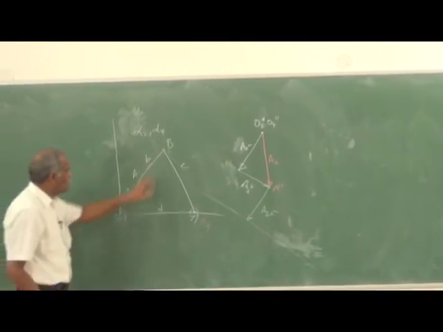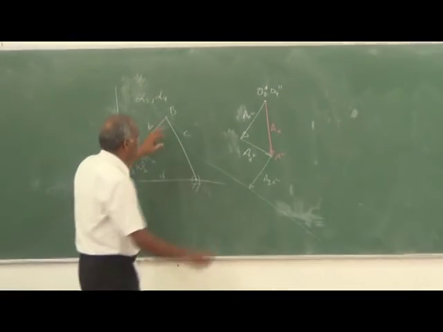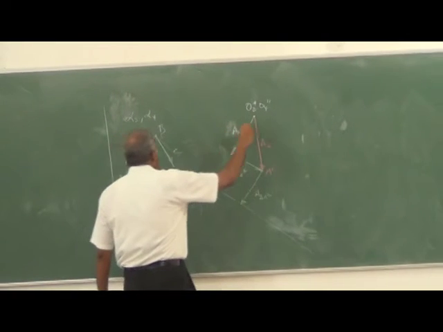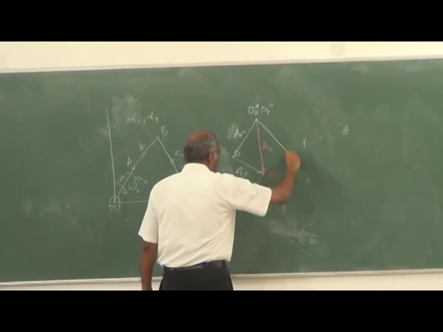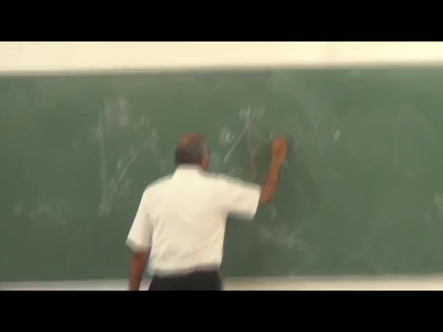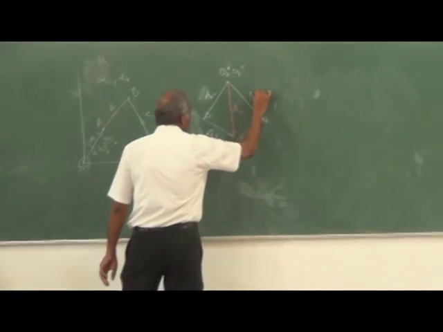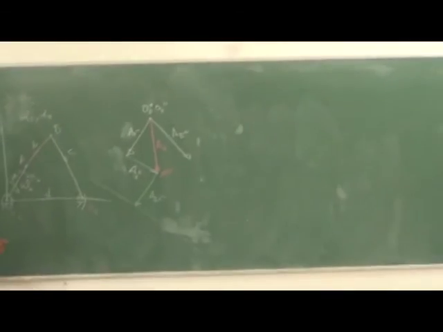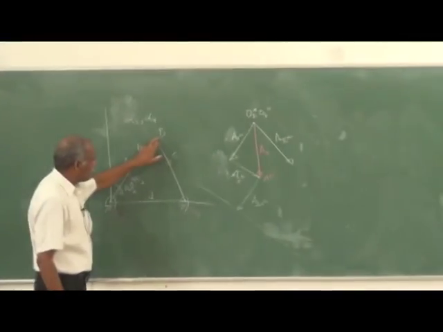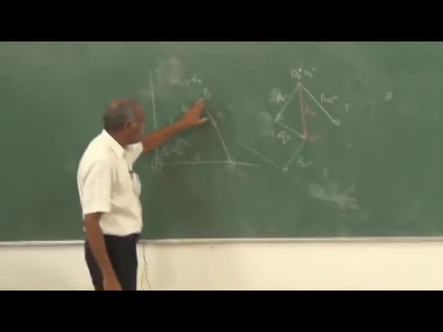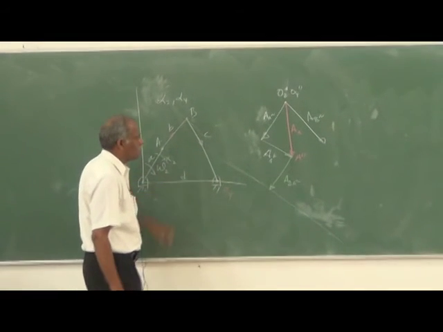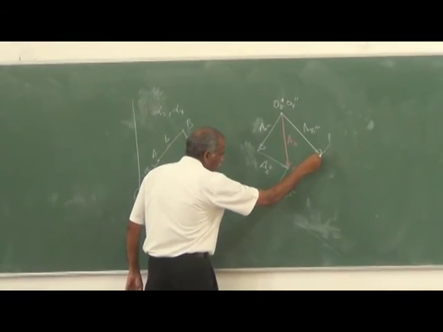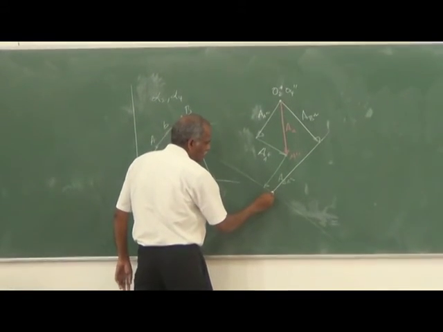Then the acceleration of B with respect to O4 starts from here. That will have a normal component along this direction, that is known. So that magnitude I can draw. This is the acceleration of B, normal component. Then the tangential component of acceleration of B with respect to O4 will be perpendicular to it, so I have to draw a perpendicular line.